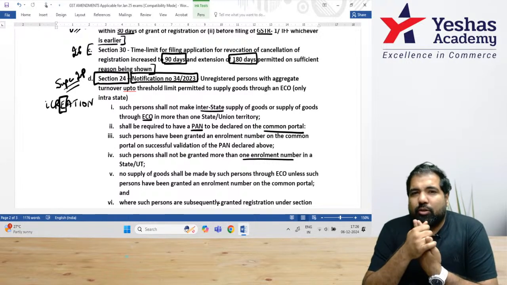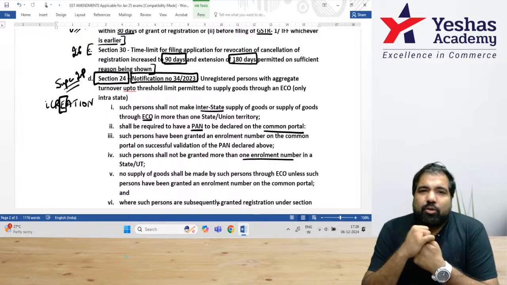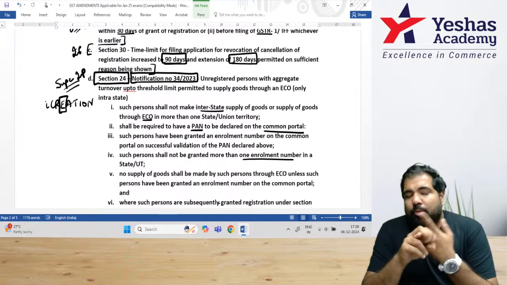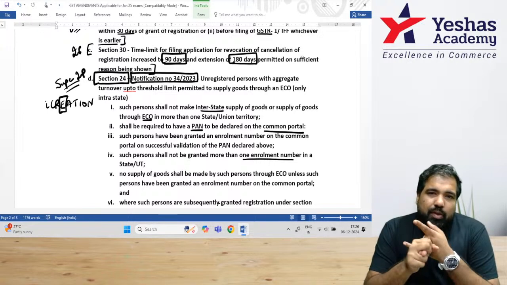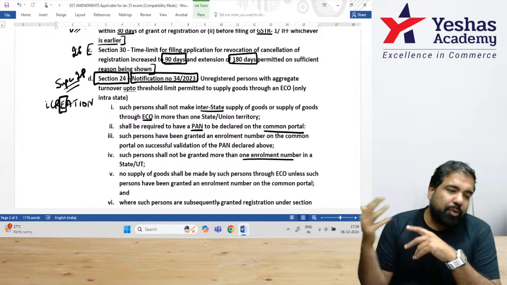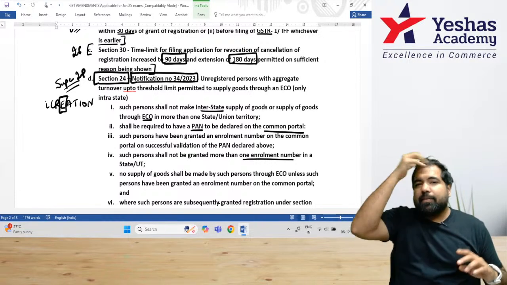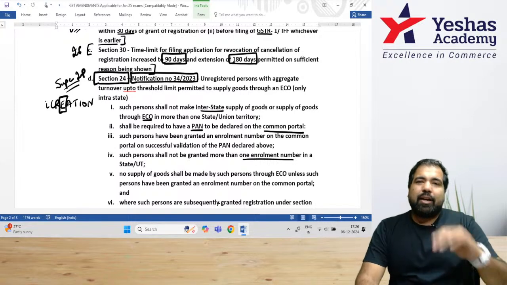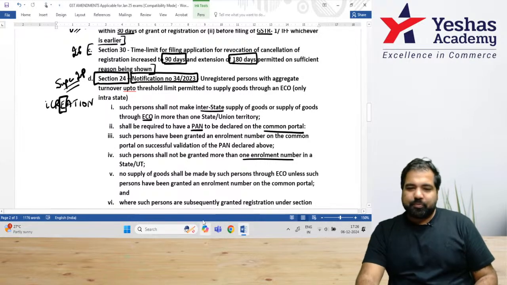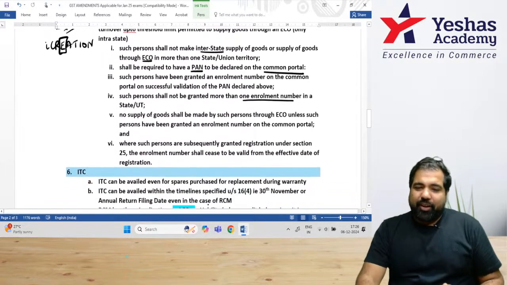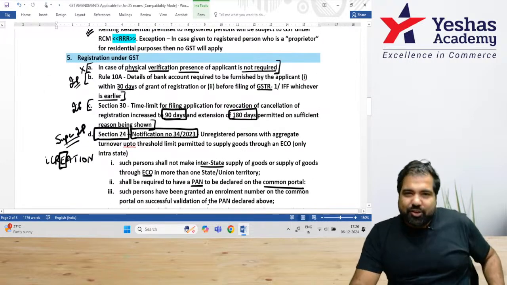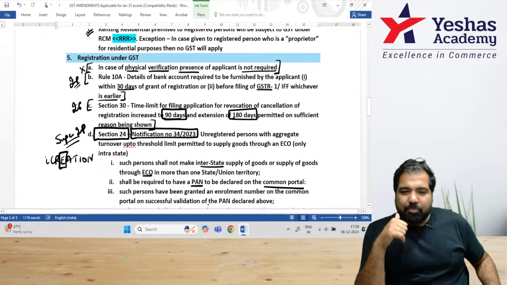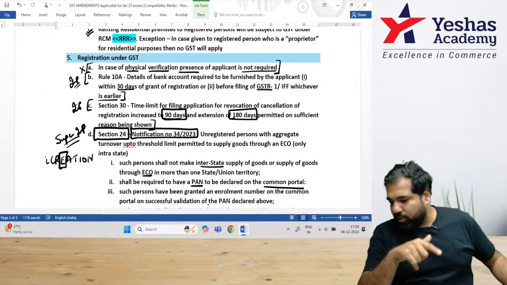Third, you need to have a PAN number and you need to update that on the common portal and they will give you an enrollment number that is basically they're watching you. And finally, once you cross the turnover of 20, 40 lakh in that particular state, then you will have to get yourself registered and the enrollment number will disappear and registration number will appear. Perfect. Very, very important. With that, we finish another chapter. Remember, Rule 10A is important and remember this section 24 is also important.